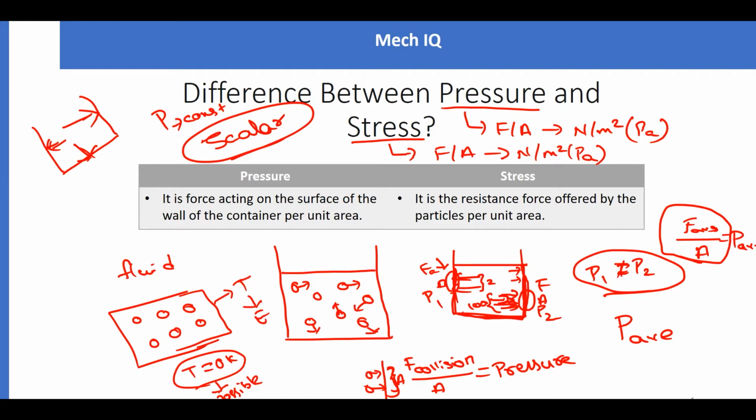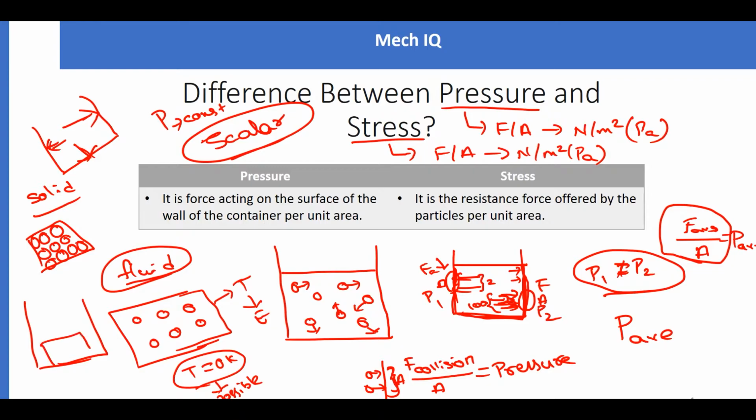We have now discussed the fluid. Now we'll see what is happening with solid. Solid is completely closely packed. I mean, there is no space for the molecules to move. So when a solid body is kept inside a container, there is no collision force.